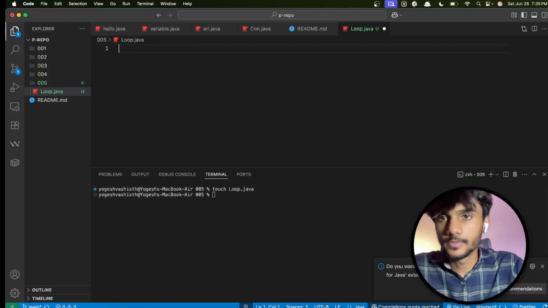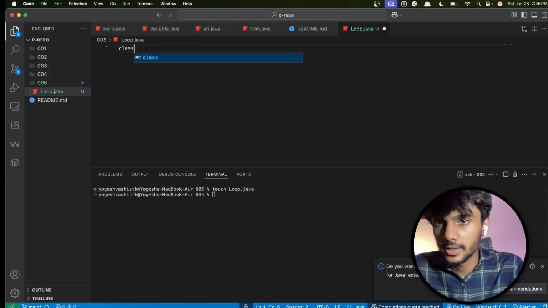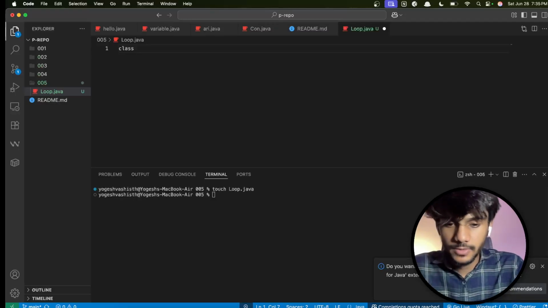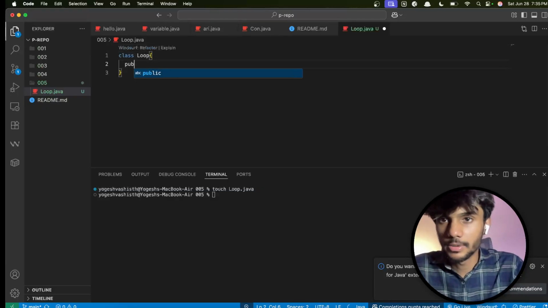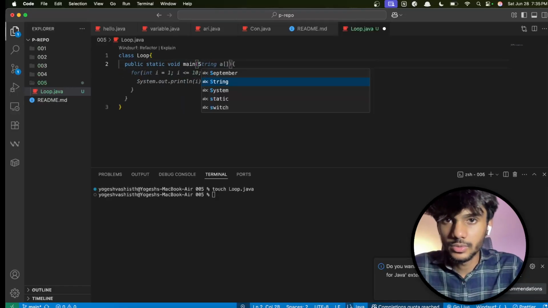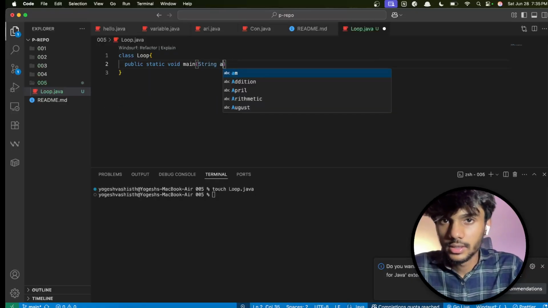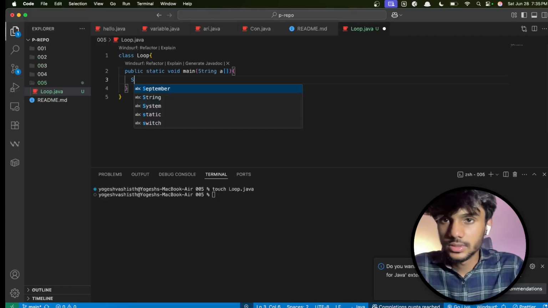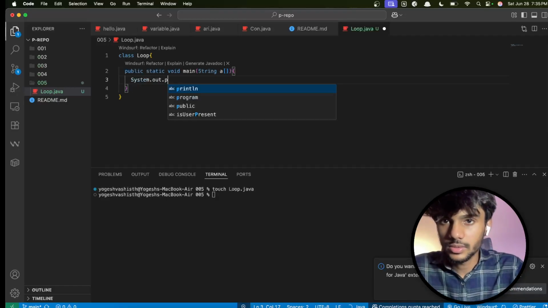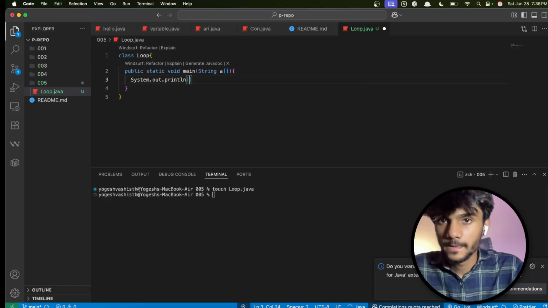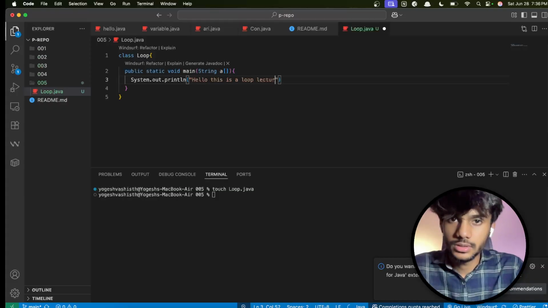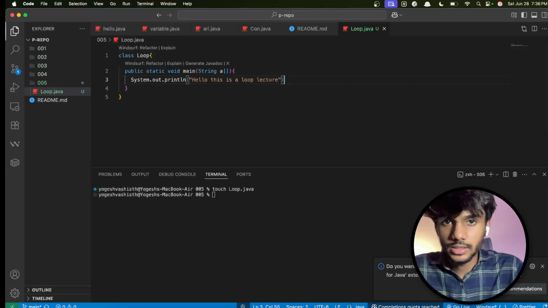Let us do the initial thing first. I always say bear with me on the syntax. So class loop, public static void main, String a, and System.out.println, hello, this is our lecture, and we end that statement as well.